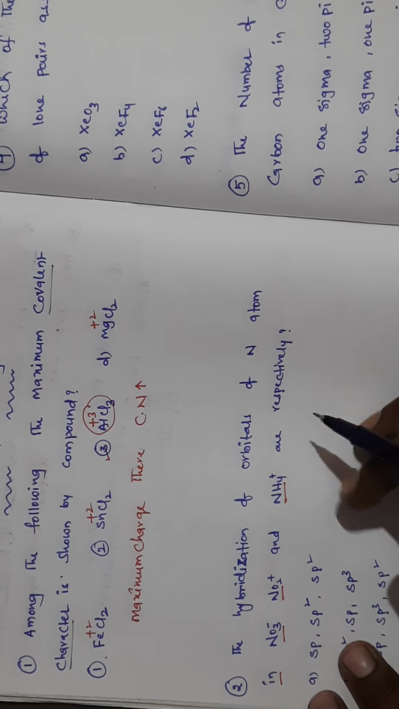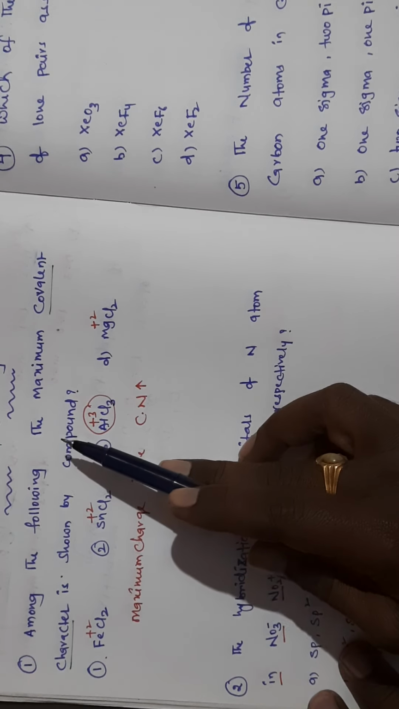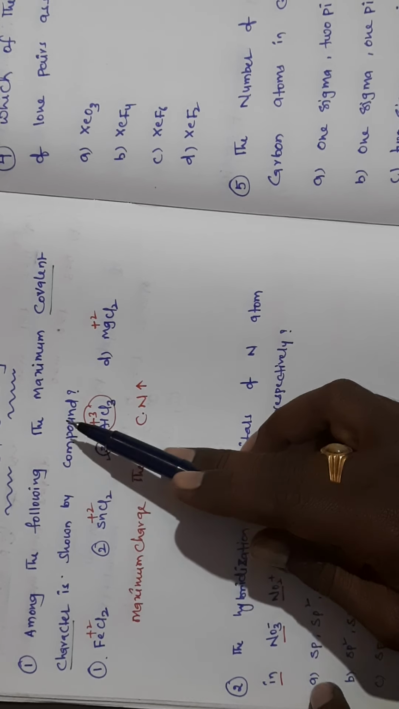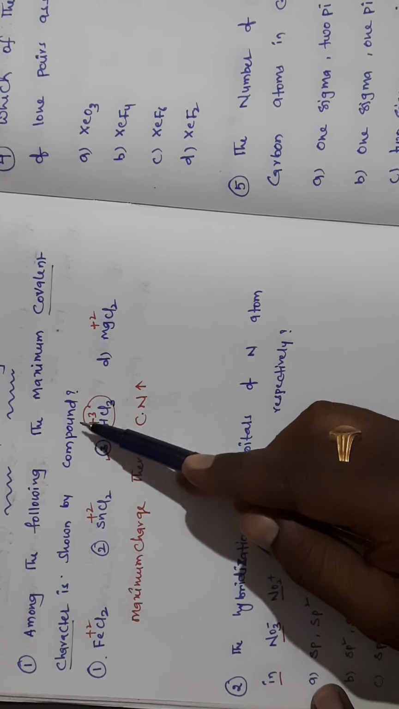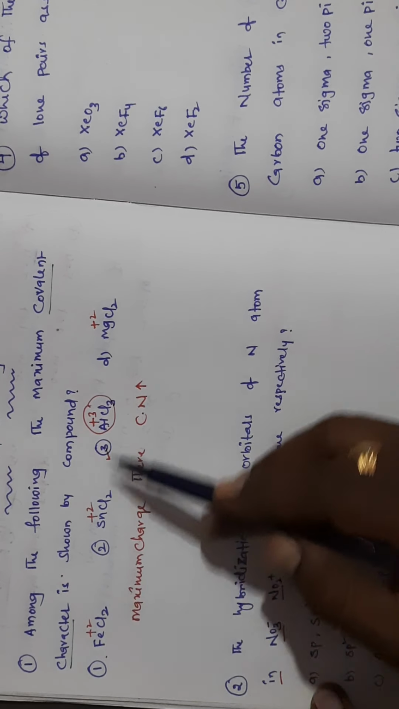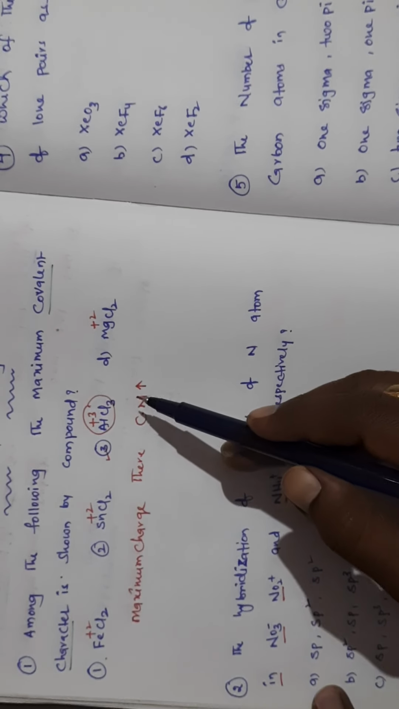Today I am going to explain chemical bonding, which is NEET revision, NEET and JEE Mains revision. Among the following, the maximum covalent character is shown by which of the compounds? This covalent character can be predicted by using Fajan's rules.